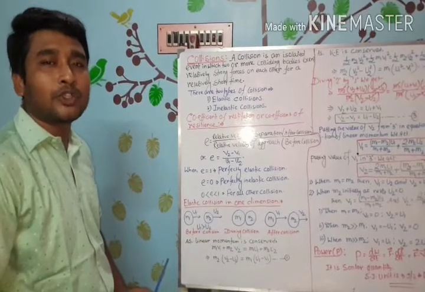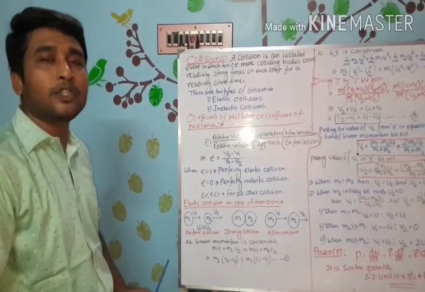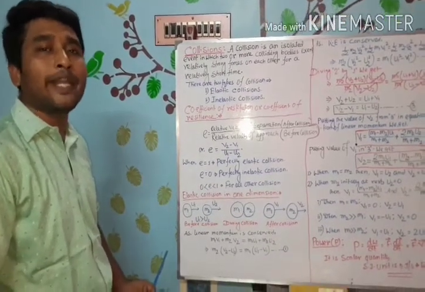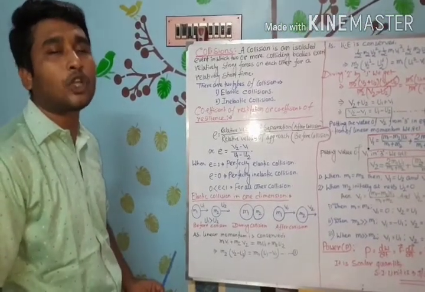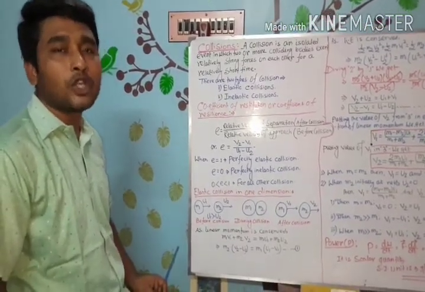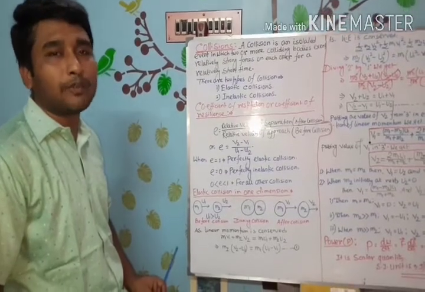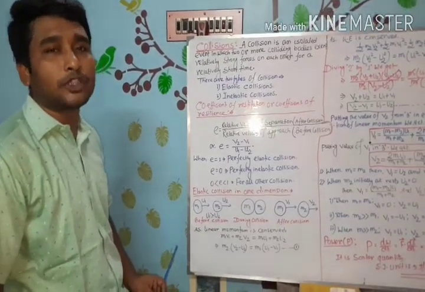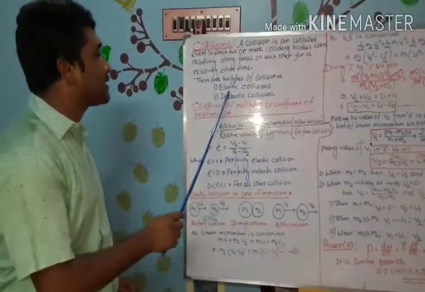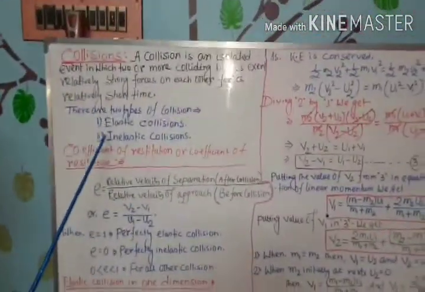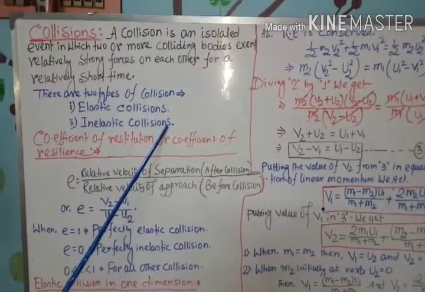Collision is an isolated event in which two or more colliding objects create a strong force on each other for a short interval of time. So first, we have to know the types of collisions. There are two types of collisions. Number one, elastic collisions, and number two, inelastic collisions.